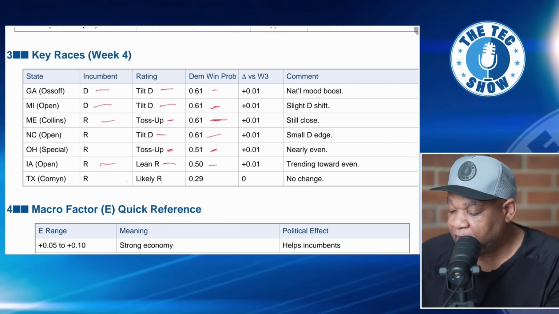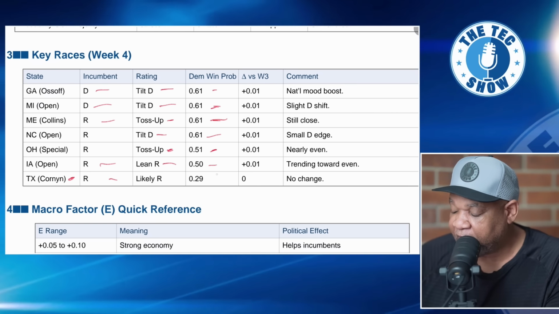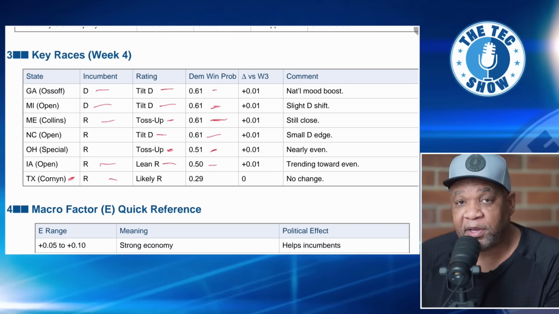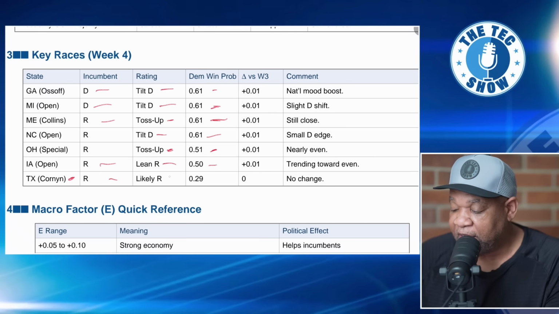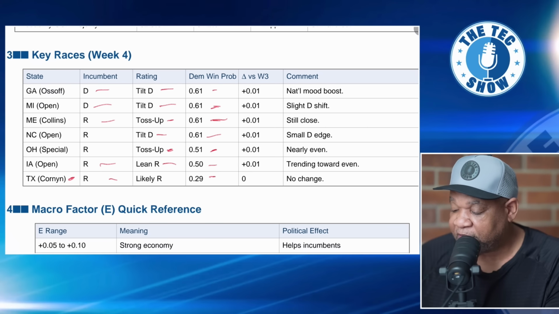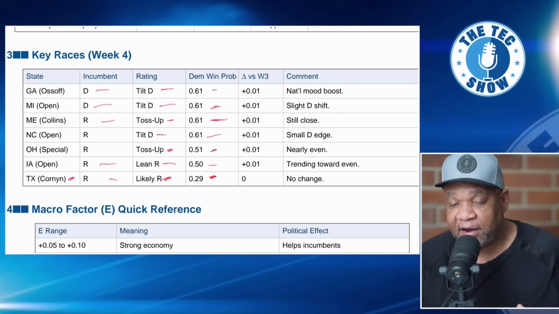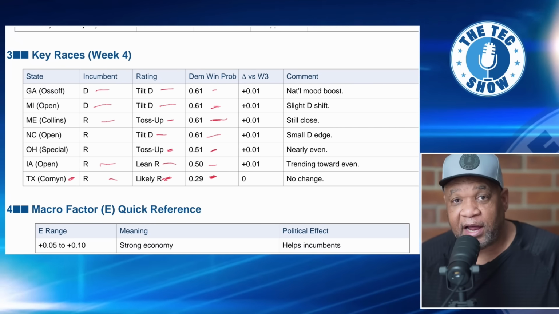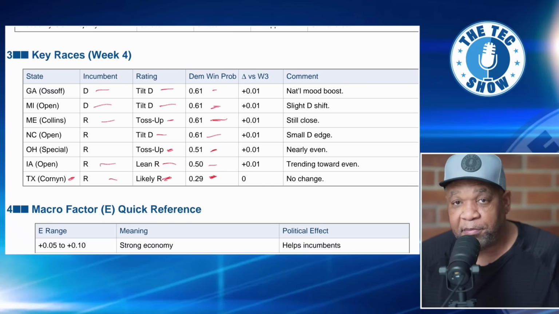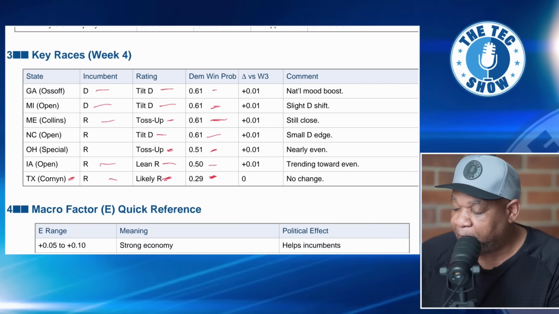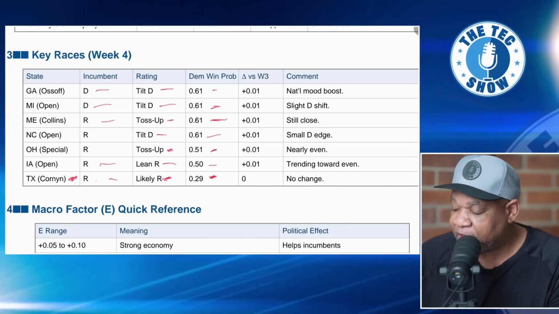When it comes to Texas, and you know, Cornyn is running for re-election. He's the incumbent. He is running in a tough race right now in the primary. And so he is running against Paxton. If he beats Paxton, he has a really good chance of winning here because we have 29%. And so this is basically saying out of 100 coin flips, 29 of those coin flips would go to the Democrat, but the rest would go to the Republican. So 71 would go to the Republican. So you see Cornyn right now has a huge advantage when it comes to Texas.